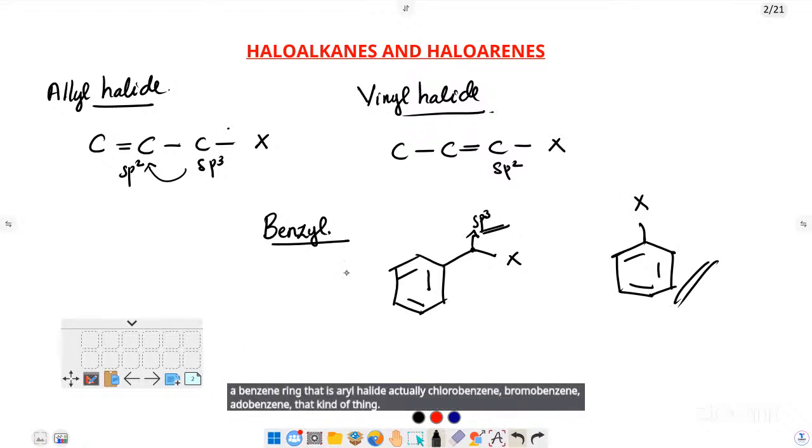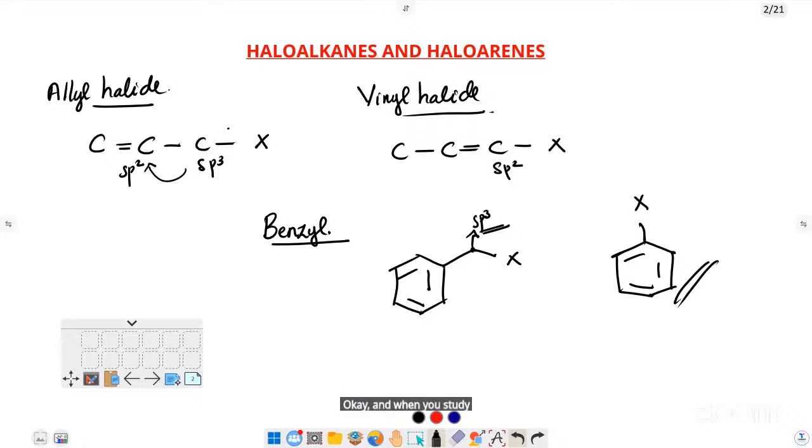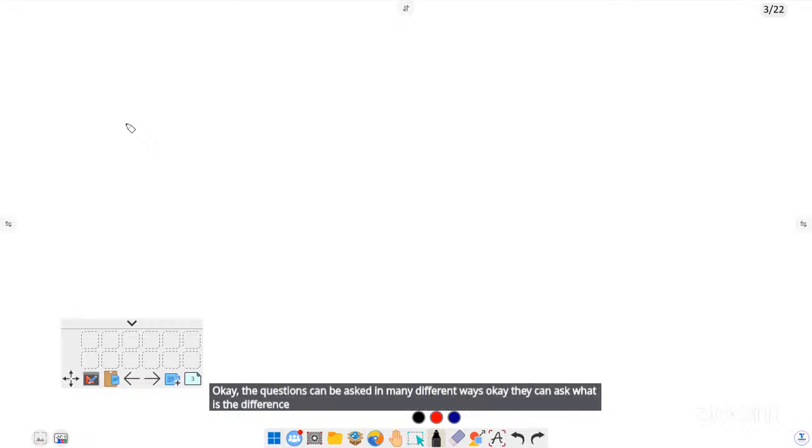When you study this chapter, the main thing is the SN1 and SN2 mechanism. The questions can be asked in many different ways. They can ask what is the difference between SN1 mechanism and SN2 mechanism.